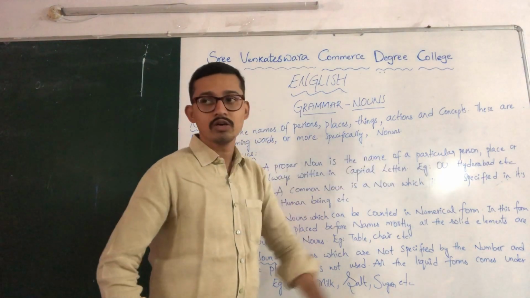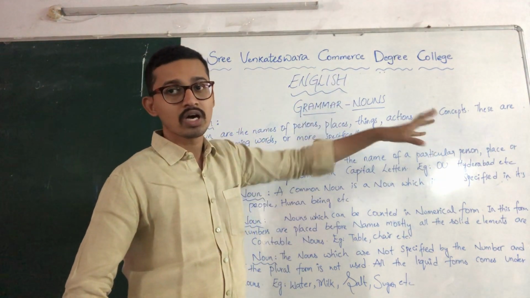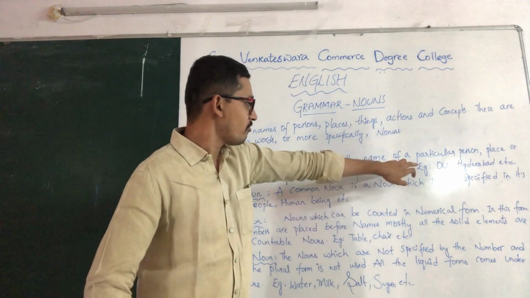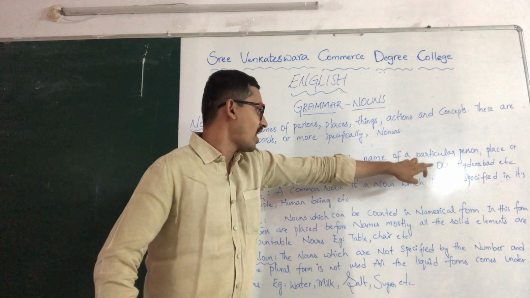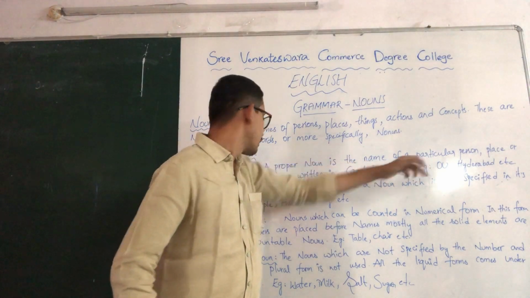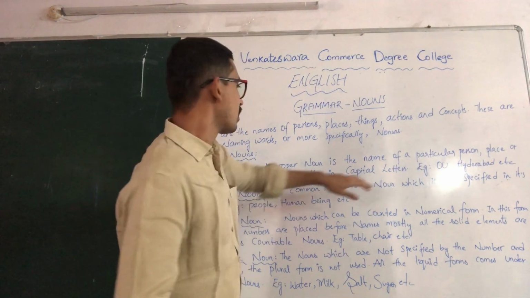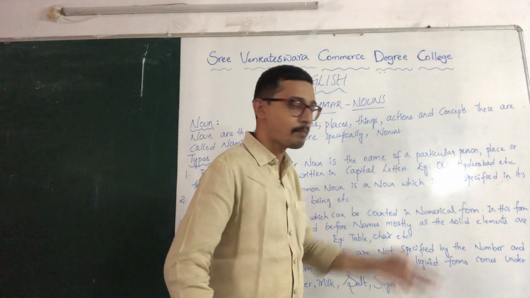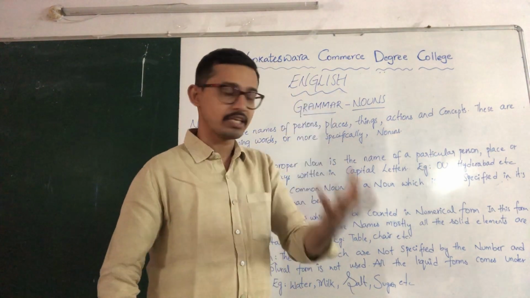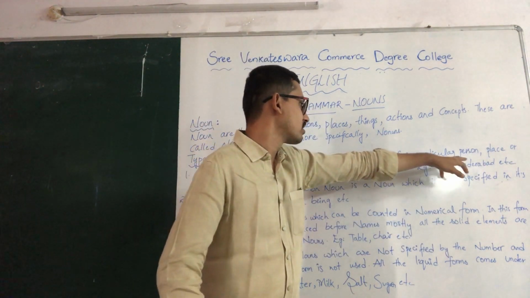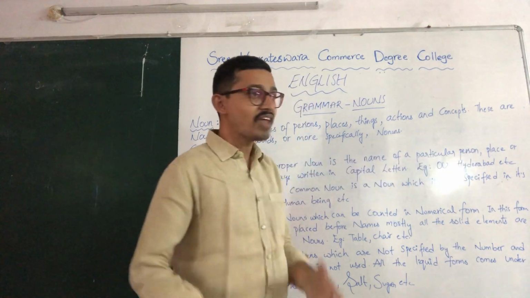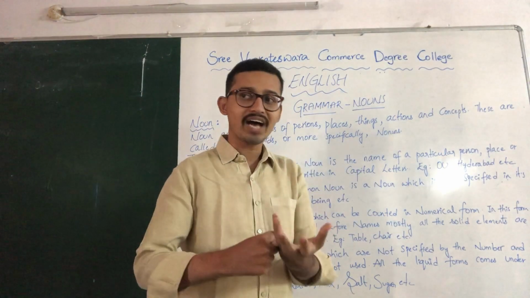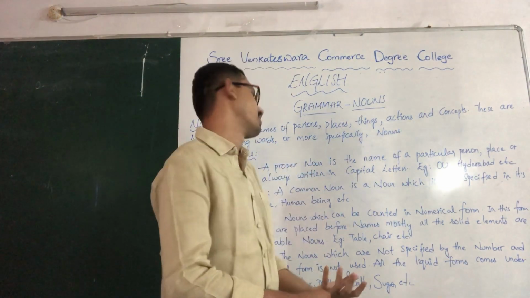See, why do we call Osmania University a proper noun? We have specified the name of the university, that is Osmania. If they had not given Osmania, if they had given only university, it comes under common noun. After discussing this, we can discuss that. And see, Hyderabad. It's the name of a particular place, a particular city, Hyderabad. If they have given city, it comes under common noun. They have given Hyderabad, so we consider it a proper noun.